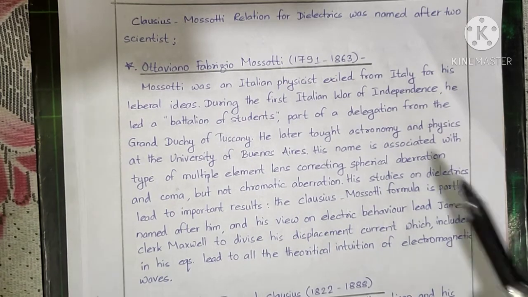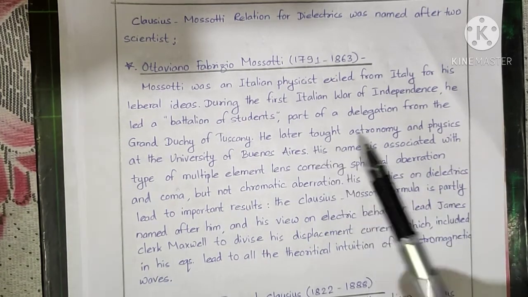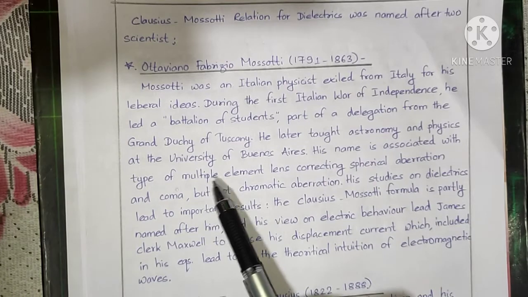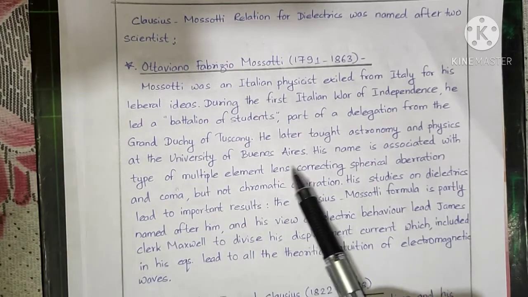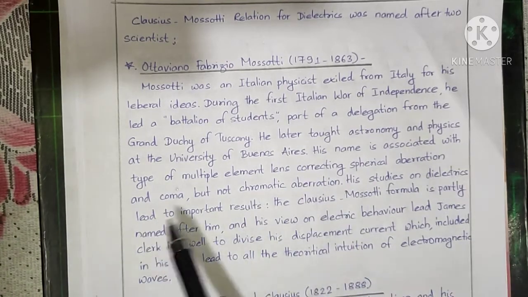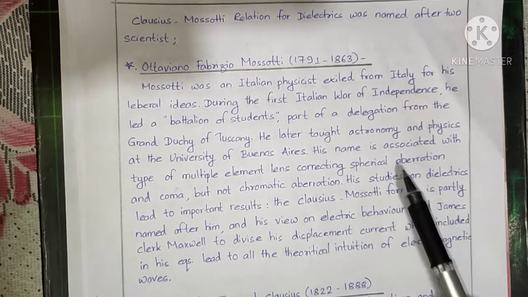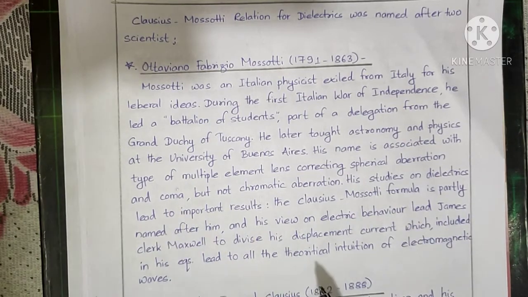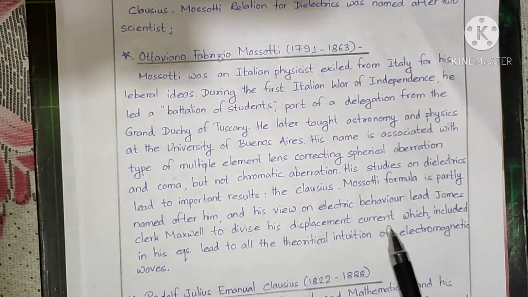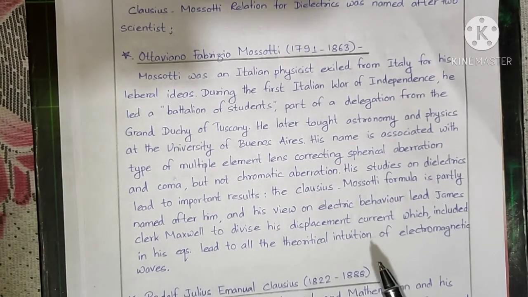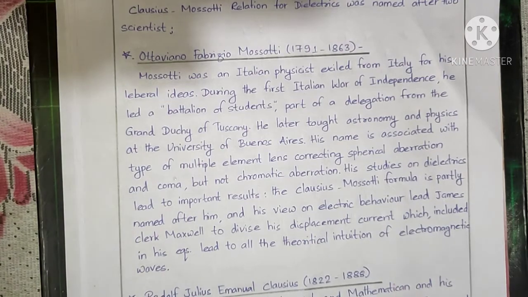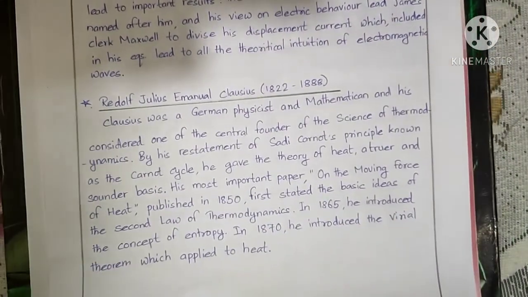He later taught astronomy and physics at the University of Buenos Aires. His name is associated with the multiple element lens correcting spherical aberrations and coma, but not chromatic aberrations. So you can see a brief about Mossotti. Now we go towards Clausius.